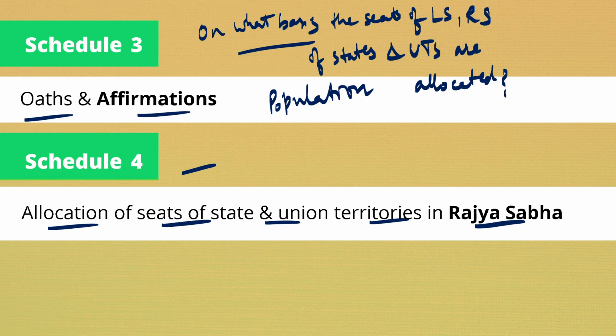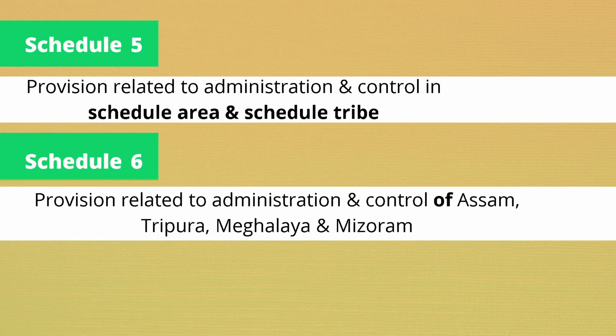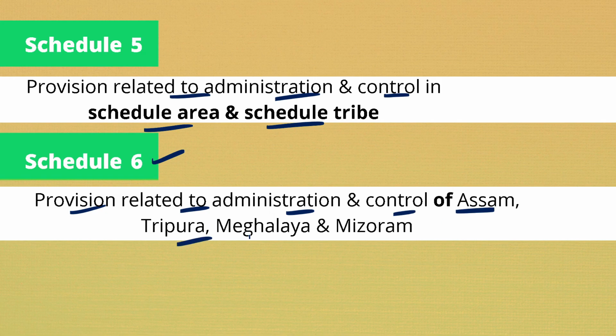Now, Schedule 5 talks about the administration and control of scheduled areas and scheduled tribes, and Schedule 6 refers to the provisions related to administration and control of Assam, Tripura, Meghalaya and Mizoram. Now here you may ask me a doubt, sir. We have 8 northeastern states, but why are only 4 mentioned? Why only 4 are mentioned?